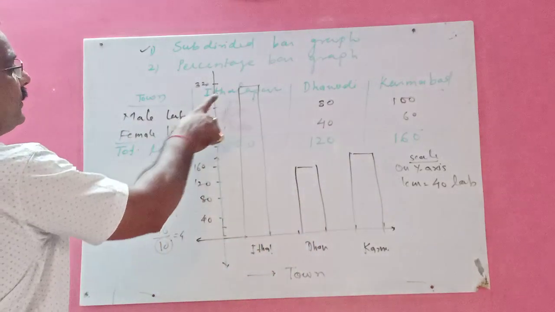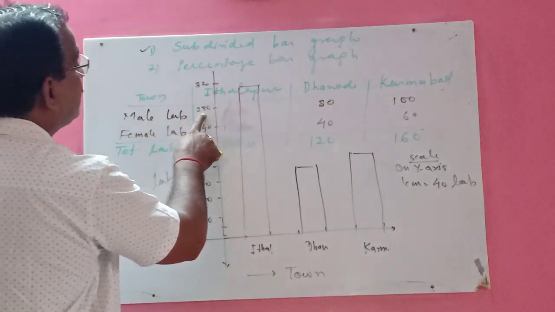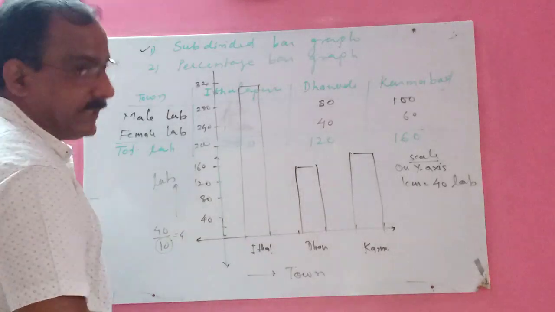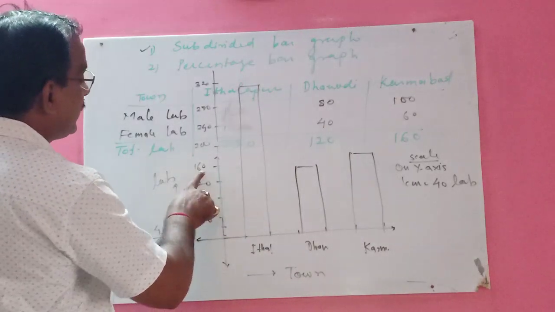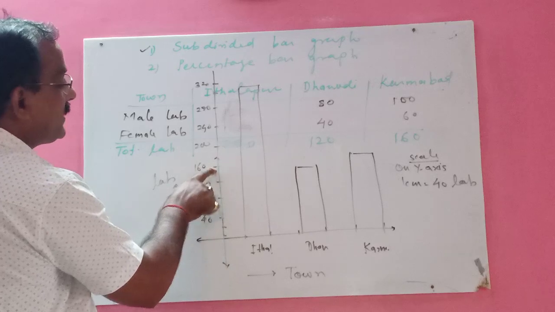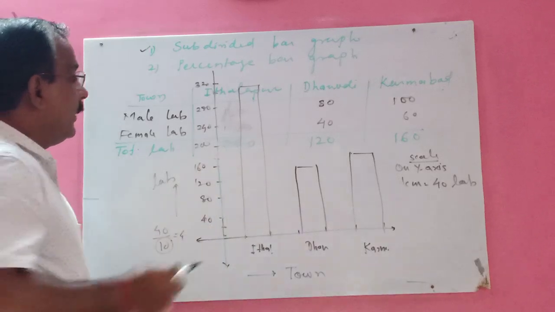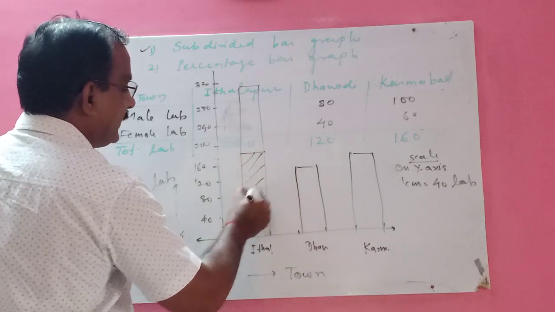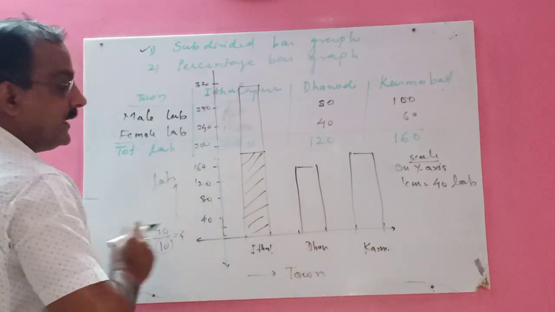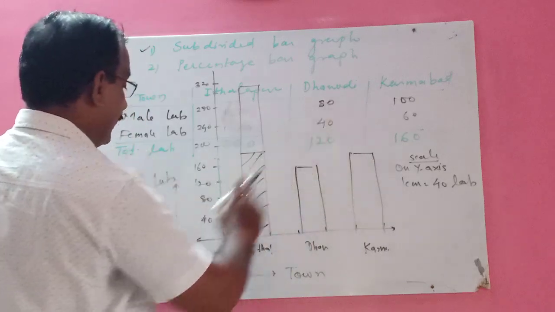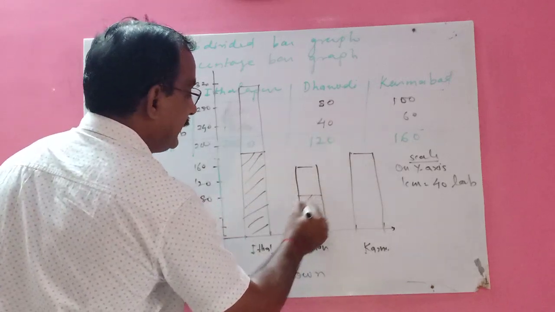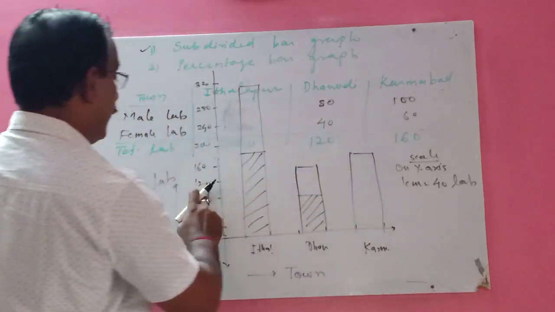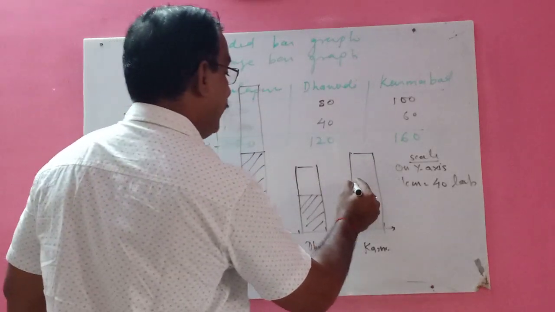So in the first village, how many males are there? 180. So where is 180 in this case? See, this is 160, then here it is 120. Draw a line at 180 this way and put the shadow like this. Same thing in the second village, 80. So like this you put a shadow. Third one is 100. So 120, 80 here. So it will be like this.